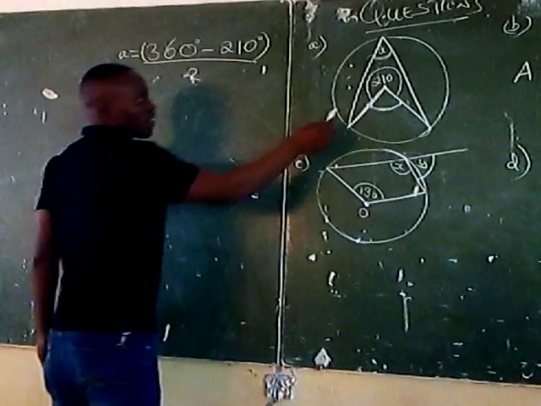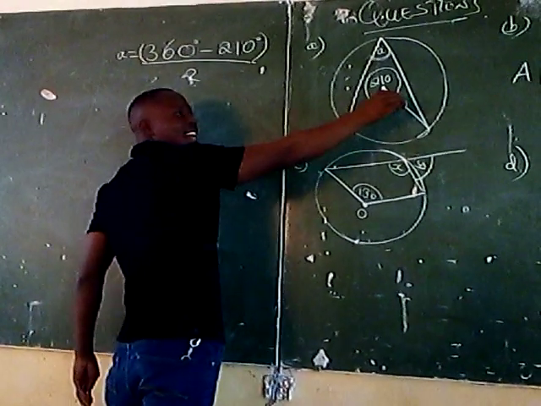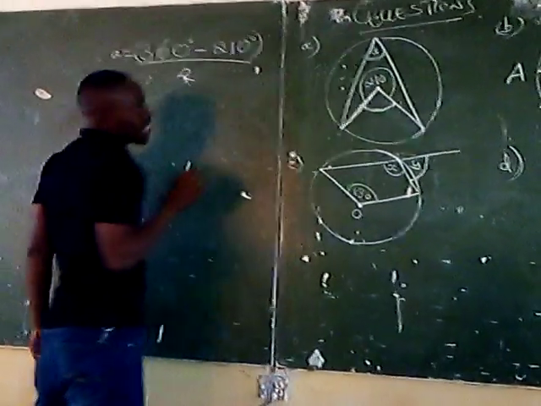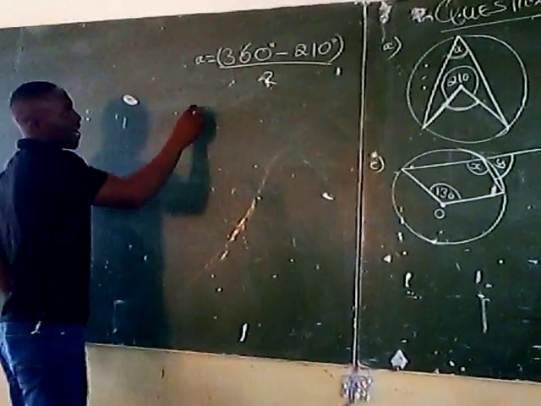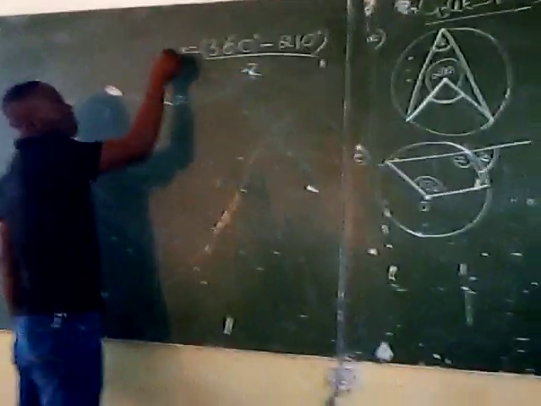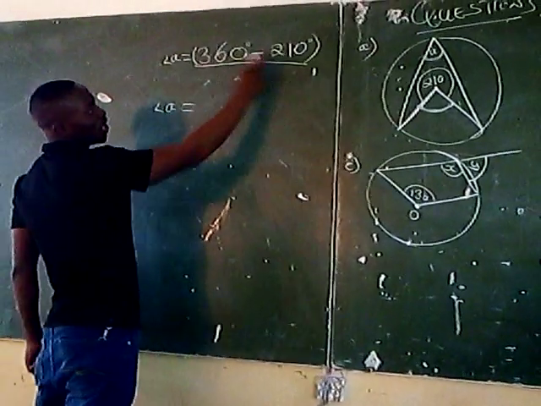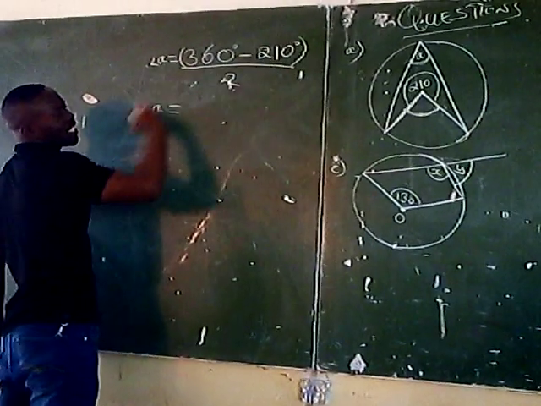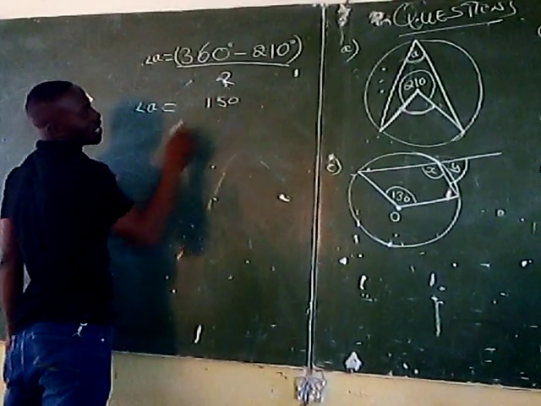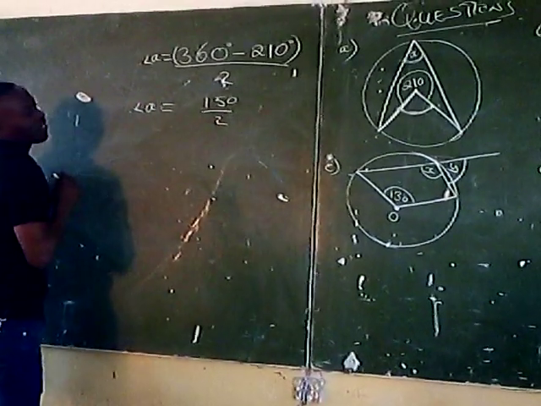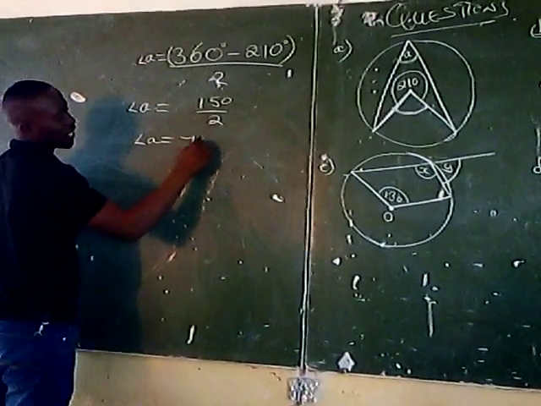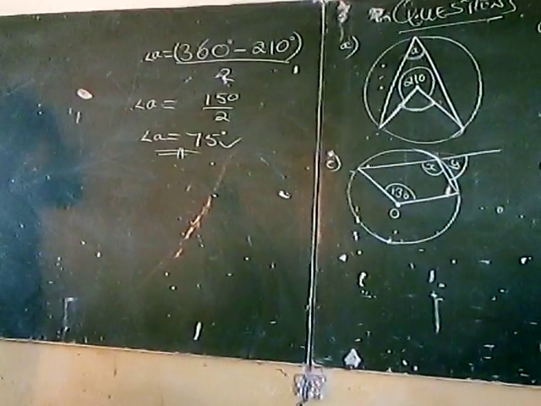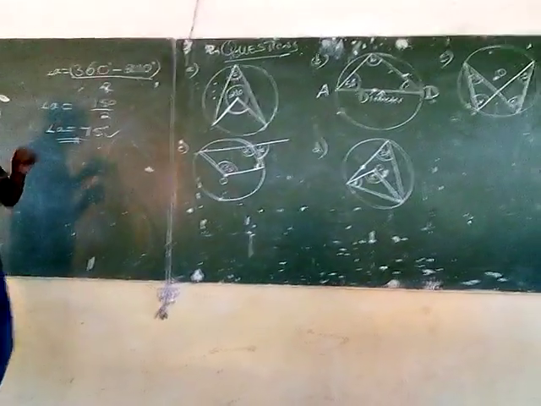Ideally, what we're finding is first the angle at the center. Once we find the angle at the center, we'll find the angle at the circumference. Let's see now. So angle A equals, what's the difference? If you subtract 210 from 360, that will be 150 degrees, divided by 2. What is divided therefore is 75 degrees, and this is how you find the answer. Are we together?